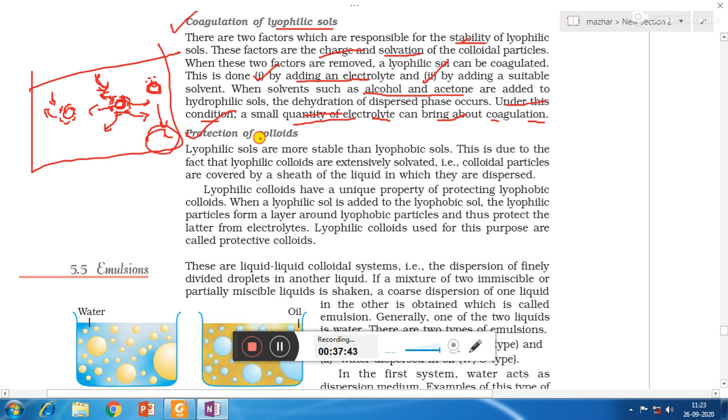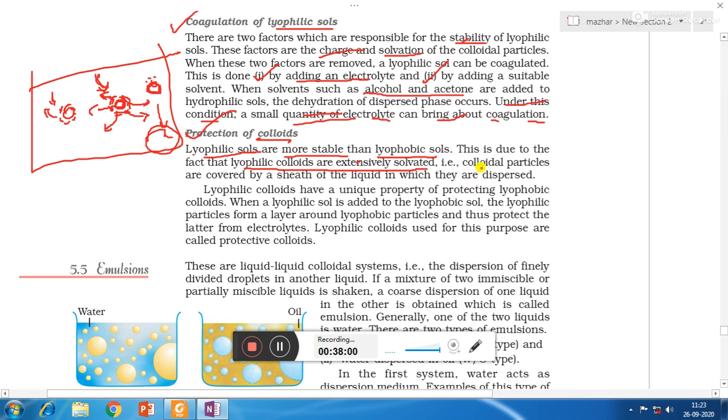Now next is protection of colloids. How can we protect the colloids? So lyophilic sols are more stable than lyophobic sols due to the fact that lyophilic colloids are extensively solvated.